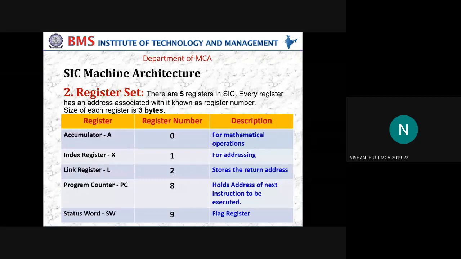Present, sir. Pavitra? Present, sir. Maithili? Present, sir. Priyanka? Present, sir. Pavan Kumar? Present, sir. Rajeshwari? Yes, sir.